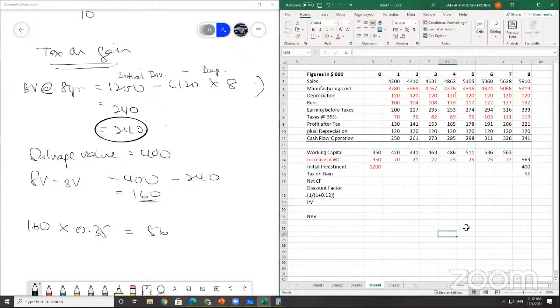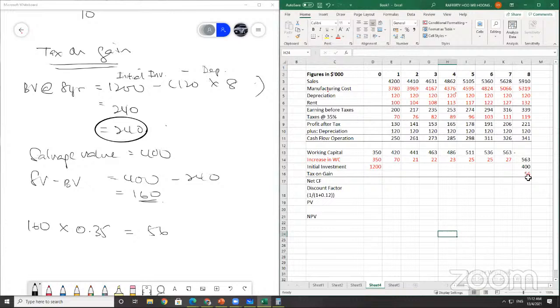You need to know why you're being taxed: because you're getting a gain from selling your assets. Any asset sold will be taxed on the gain. To count the actual gain, you use the salvage value minus the book value. So this is the tax on the gain.